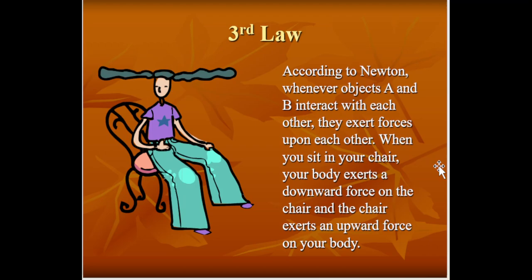Next, according to Newton, whenever objects A and B interact with each other, they exert force upon each other. When you sit in your chair, your body exerts a downward force on the chair, and the chair exerts an upward force on your body. That's why you can sit stably and successfully on the chair. There are two forces resulting from this interaction: a force on the chair and a force on your body. These two forces are called action and reaction forces.